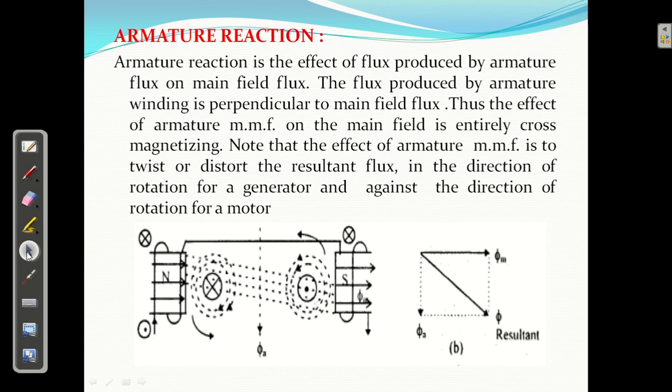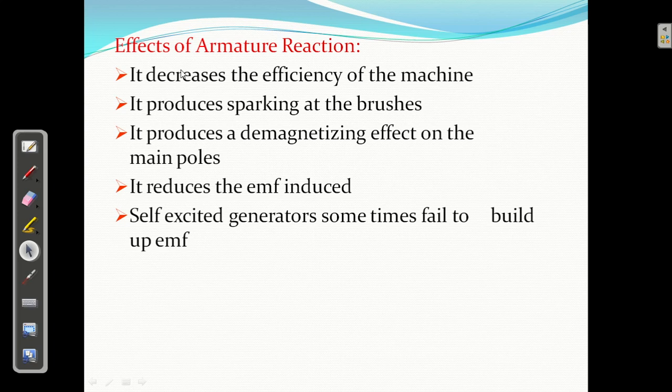The next part I'm going to discuss: what are the effects of armature reaction. It decreases the efficiency of the machine. This is the first effect. More the load, more the effect of armature reaction, and it will decrease the efficiency of the machine. Second effect, it produces sparking at the brushes. I will discuss spark. It will produce sparking at the brushes, because what is happening? Brushes will be on the magnetic neutral axis. वो fix रहेगा, and जैसे ही आपका magnetic neutral axis shift हो जाएगा, sparking will start.